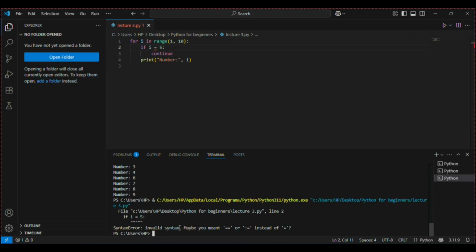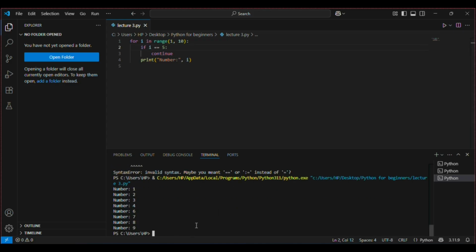It gives a syntax error. As I have told you in the previous lectures, when we are putting a value inside a variable, we use a single equal sign. But when we are comparing two things, like if i is equal to 5, this is basically comparing i with 5 and asking whether i is equal to 5 or not. In this case, we have to use double equal signs. If we use a single equal sign, it will give an error. So now if I run this code, it will run perfectly.